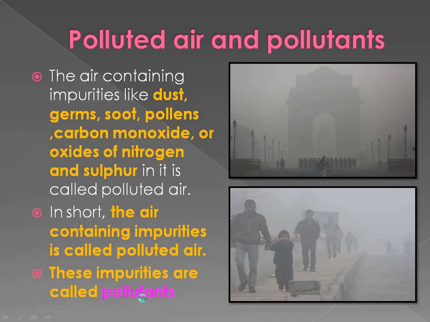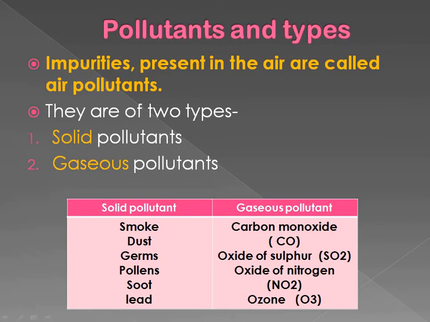Now there are two types of pollutants. Either they are solid pollutants or they are gaseous pollutants. Solid means that they have got a body to them, so they are solid pollutants. Otherwise they are simple gases. Examples of solid pollutants are smoke, dust, germs, pollens, soot and lead.